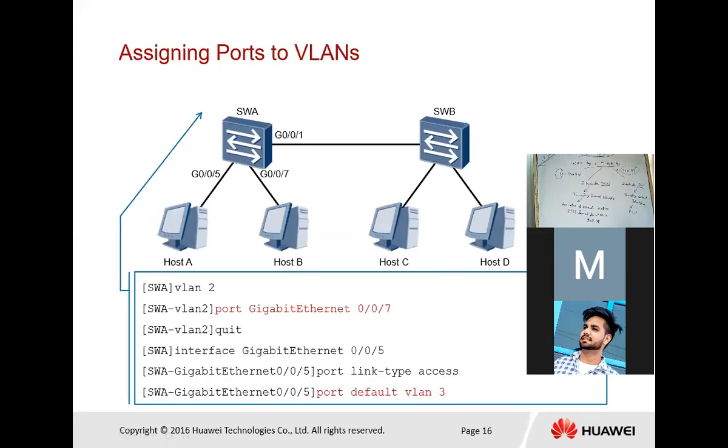And next we have assigning ports to VLAN. So now creating a VLAN. Under VLAN only you can create a port or name of the interface. So assigning the value for every port with the help of commands like port gigabit ethernet 0. Suppose we want to run any command inside this port, then you have to enter the particular port.